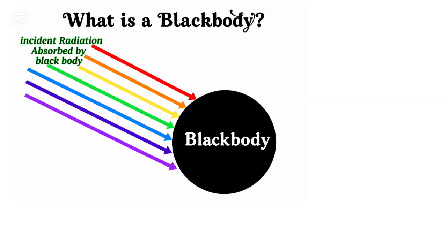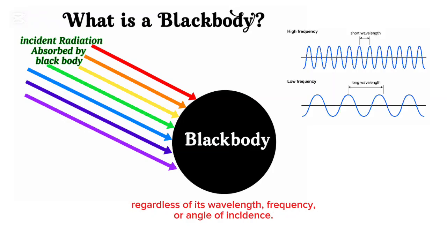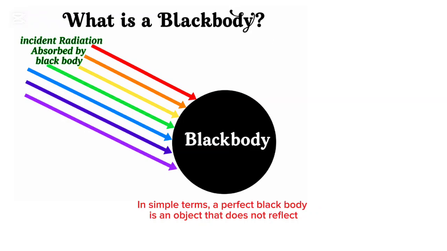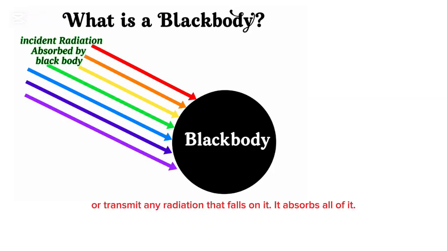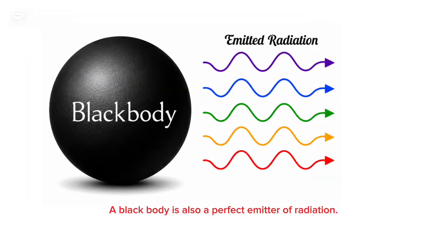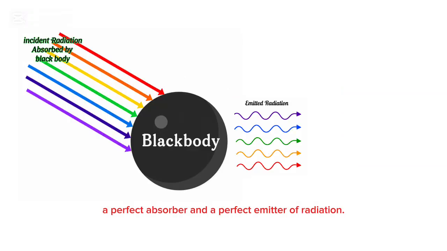What is a blackbody? A blackbody is an idealized physical body that absorbs all electromagnetic radiation incident on it, regardless of its wavelength, frequency, or angle of incidence. In simple terms, a perfect blackbody is an object that does not reflect or transmit any radiation that falls on it. It absorbs all of it. A blackbody is also a perfect emitter of radiation. Therefore, an ideal blackbody is both a perfect absorber and a perfect emitter of radiation.